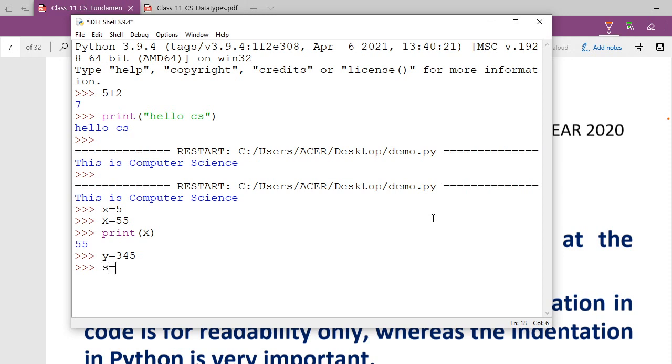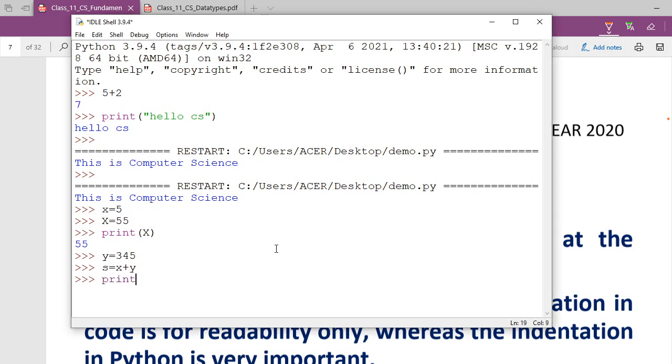So now I am going to add. Sum S is equal to, I am just making here x plus y. You just see, if you go here, you see x is 5 and y is 345. These all things are there in RAM, random access memory, and from that RAM the value will come. So what is 345 plus 5? 350. So 350 will be assigned to S, understand? And now we are going to print it out.